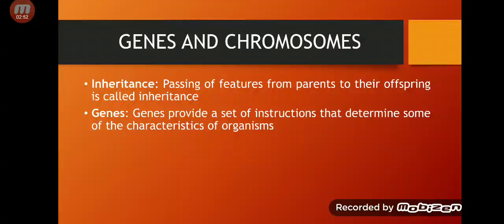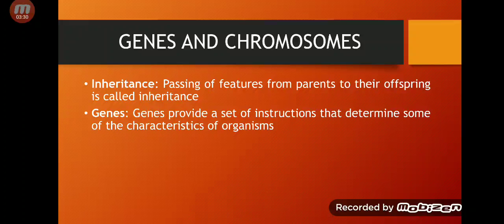These genes give instructions to your cells, to your body, that you will have brown eyes, and as a result you will have brown eyes. If your father has curly hair, your father has passed on these genes to you, and these genes have a set of instructions that tell your body that you will have curly hair. So as a result, you will get curly hair.